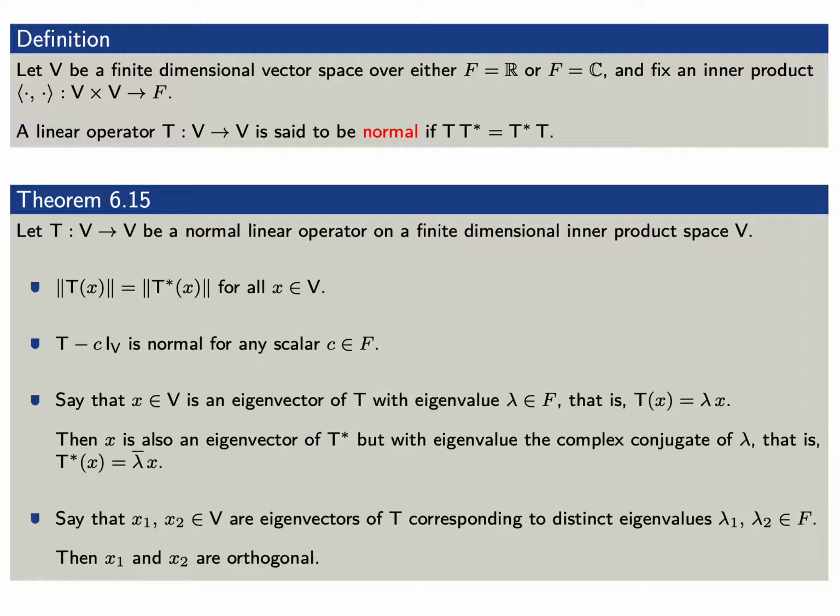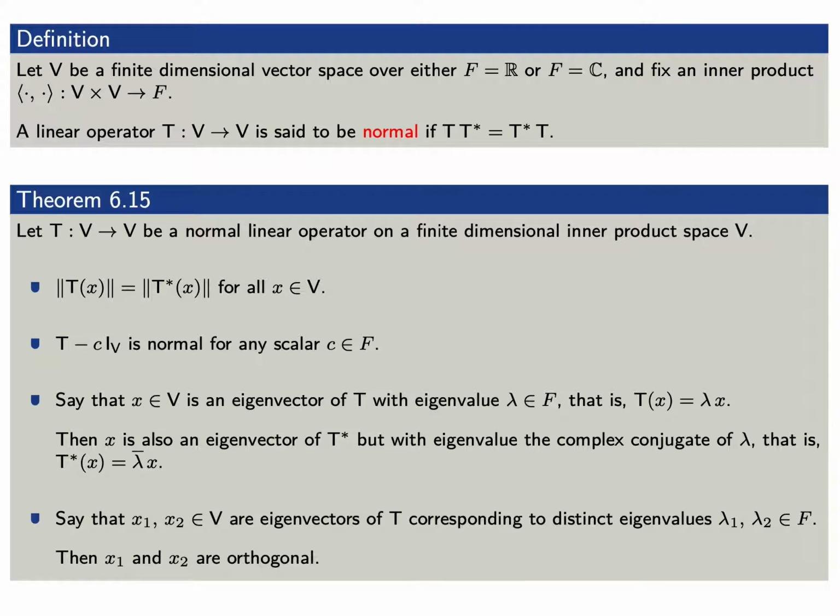Given any scalar c, T minus c times the identity transformation is also a normal linear operator. Say that x is an eigenvector of our normal linear operator T having eigenvalue lambda. That is, T of x equals lambda times x.